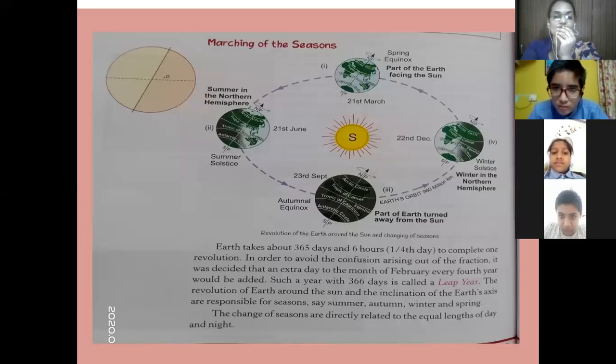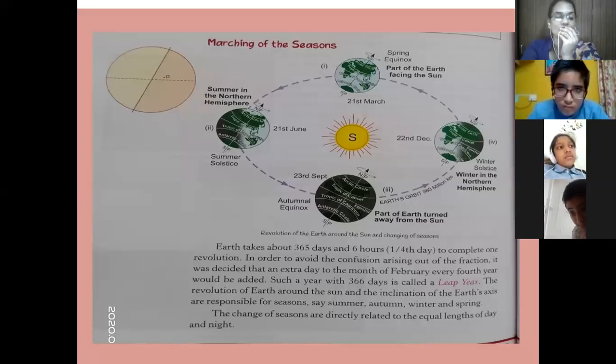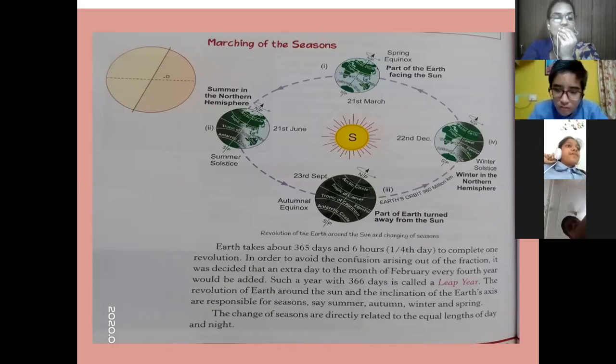On June 21st, the North Pole is tilted towards the Sun. So the northern hemisphere, or the northern half of the Earth, gets direct rays. It is tilted towards the Sun, that's why it experiences direct rays of the Sun.